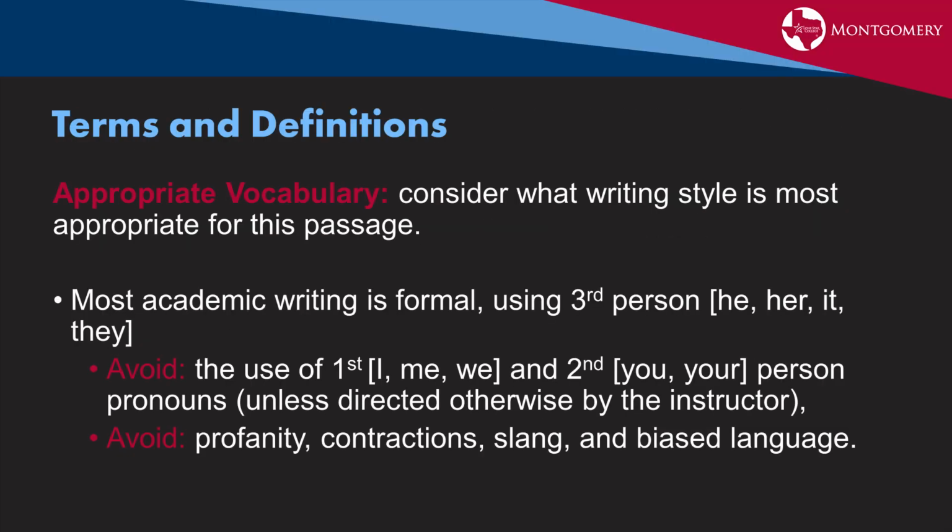Appropriate vocabulary. This considers what writing style is most appropriate for the passage. Most academic writing is formal, using third person he, her, it, they, and avoids the first person I, me, we, and second person you and your personal pronouns unless you're directed otherwise by the instructor. Make sure that you're avoiding the use of profanity, contraction, slang, and biased language. On that note, though, as you're going through and they're asking you questions about grammar, make sure that your vocabulary matches the writing style of each passage that you're coming across.